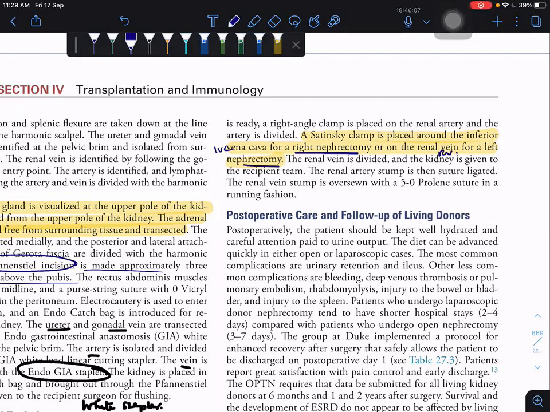And you have to close the renal artery stump with suture ligation, and the vein always with a V, 5-0 Prolene.